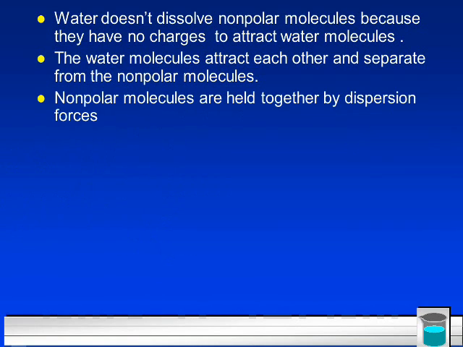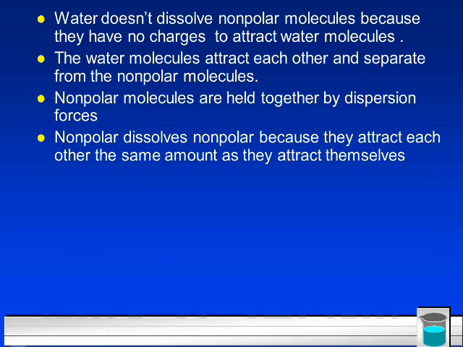Nonpolar molecules are held together by dispersion forces, and nonpolar will dissolve other nonpolar because they attract each other the same amount as they attract themselves. So the same reason they're attracted to each other will be the same reason they attract other nonpolar molecules.